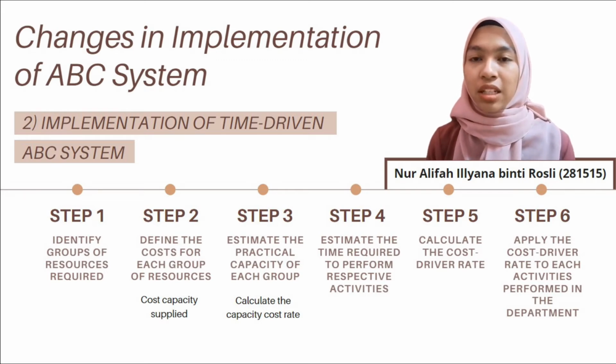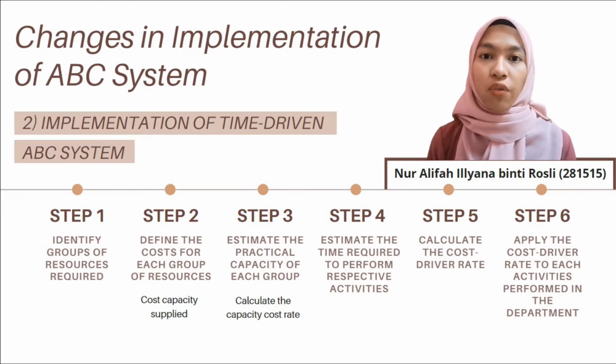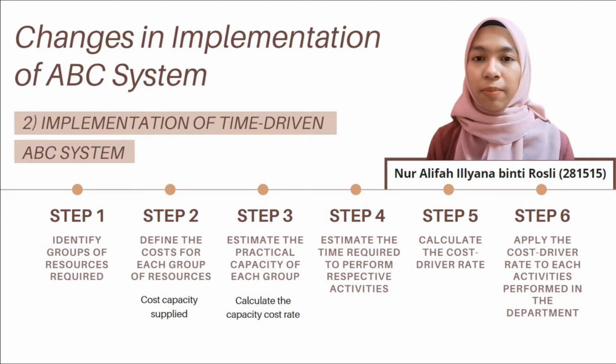The implementation method consists of 6 steps, where the first step is identifying the various groups of resources to perform the activities, and the second step is to determine the cost of each group of resources, which is also known as the cost of capacity supplied. The next step is to calculate each group's practical capacity. The word practical capacity here refers to the maximum quantity of output that resources can sustain over time. So after determining the practical capacity, we divide the cost of capacity supplied by the practical capacity to determine the capacity cost rate for each group.